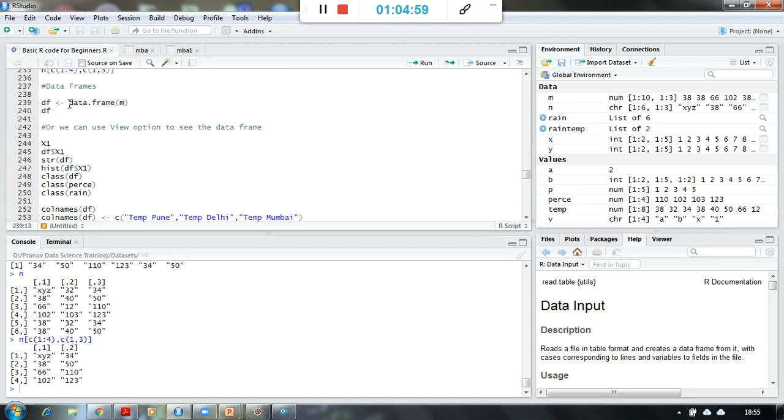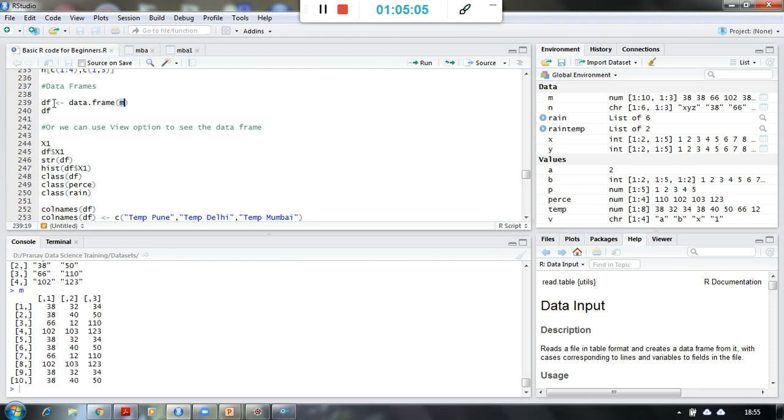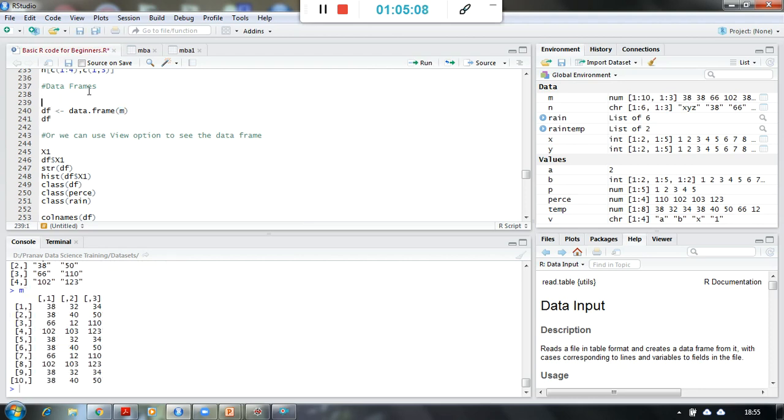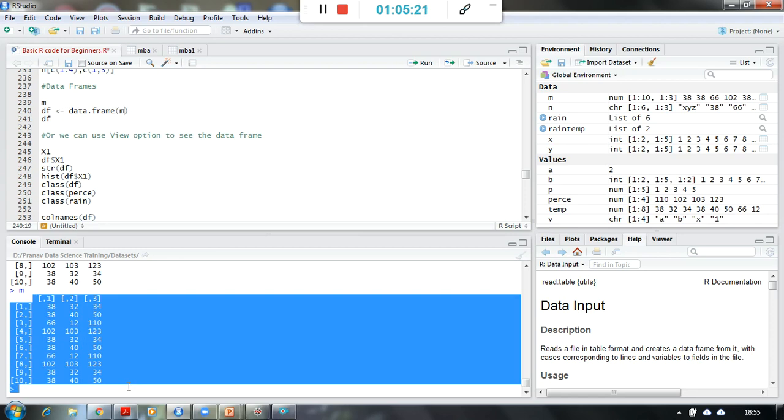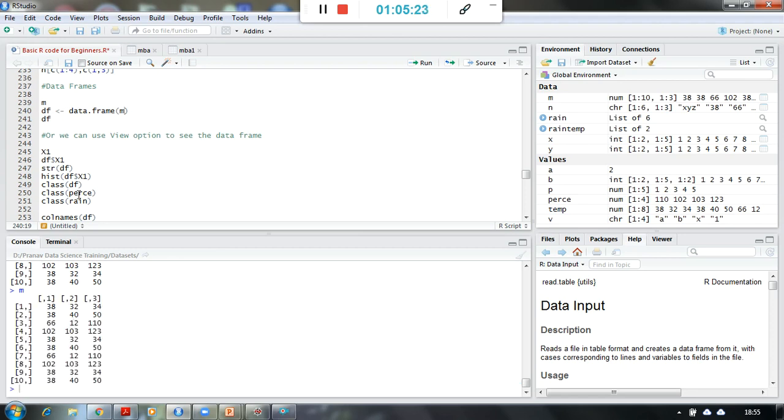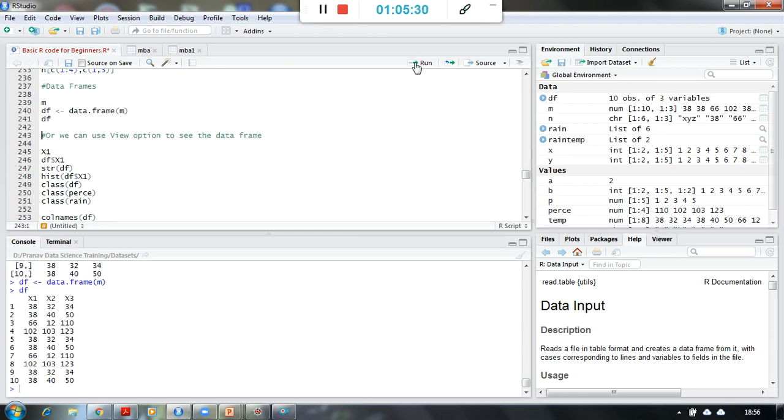Alright, so data frame of M, I am saying. So what is M first of all? If I want to print M, I can print it like this, or I can print it like this as well, by saying only M. Okay, so this is my M over here. I have stored these values in M, which is a matrix. I have converted this matrix into a data frame and stored it in the df variable or object. So this is how df looks like.